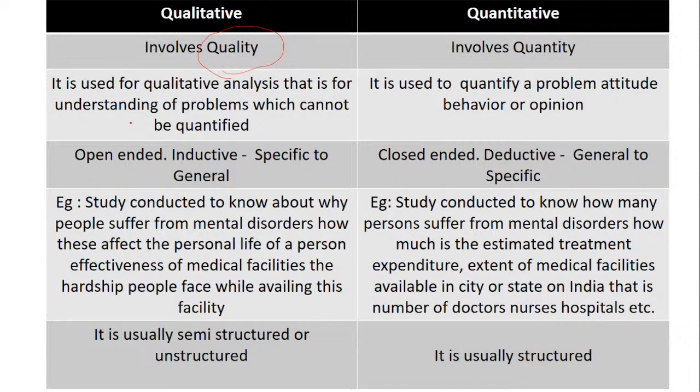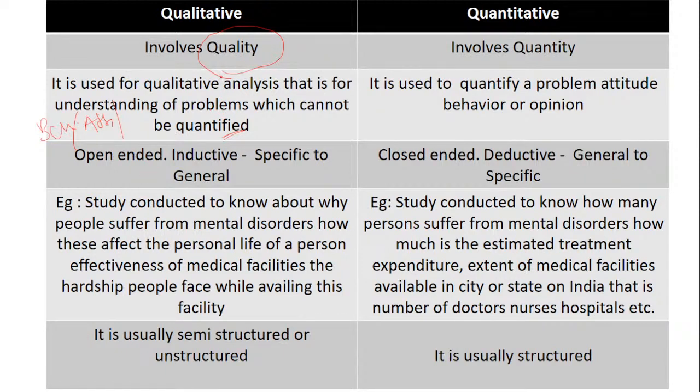That is, it means understanding a problem which cannot be quantified. When I say which cannot be quantified, it means, for example, I want to understand behavior, attitude, or some problem with egoism. Obviously, behavior, attitude or egoism we cannot quantify. We have to understand with the help of analysis: understanding one's behavior, one's attitude, when it changes, how it changes. These cannot be quantified, and we can study them under qualitative research.